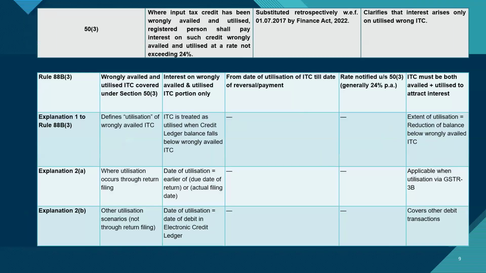Yeah, I think that is one more case where courts have interpreted it to cover even those other situations which you pointed out. But the law is retrospectively amended only for one situation, where it is on account of delayed filing. So I think again it will go back to be tested at the judicial forums to see if even this should get covered: payments done through DRC 03 post the filing of return, with sufficient credit being in the credit ledger or cash ledger all along.